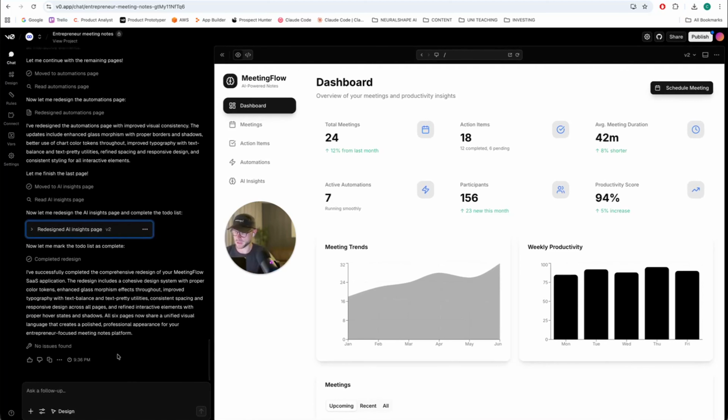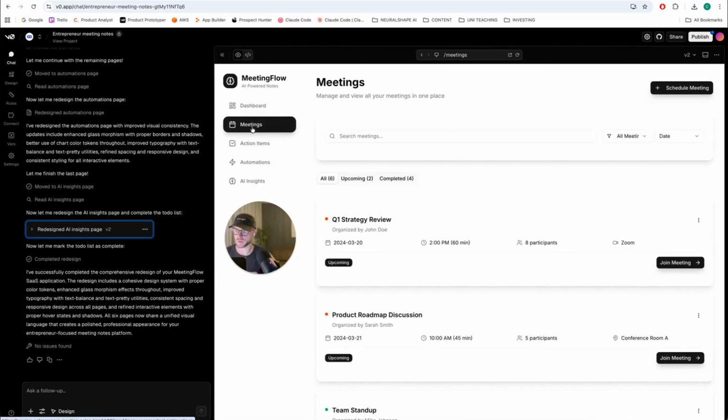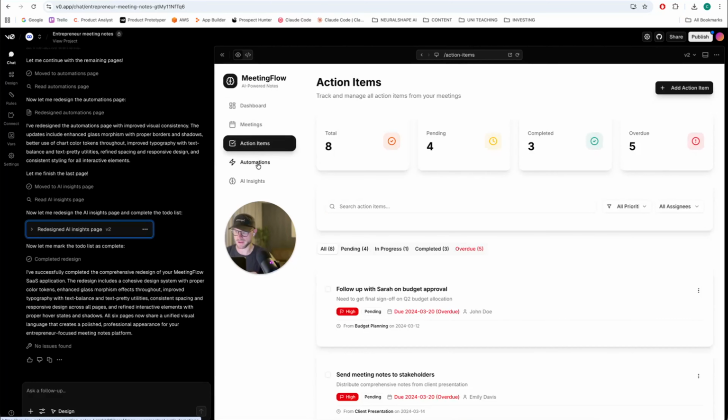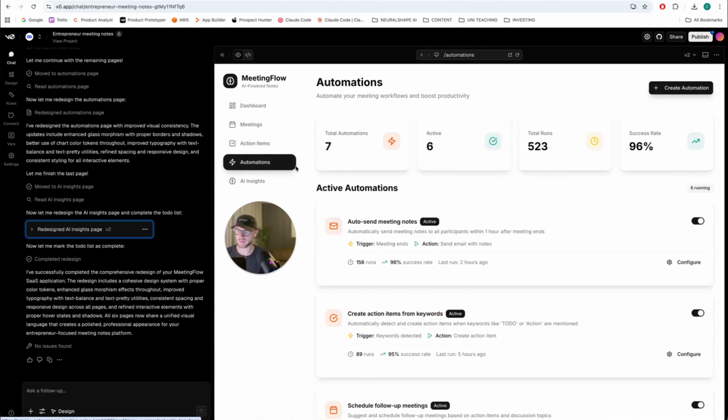So what we are going to do now is this: this is just the very first output, but it got it more or less okay. There is some sort of logo. Yes, it looks similar to a software as a service, at least from a skeleton point of view. We have the dashboard, we have the meetings, and we have some action items, which are the ones that, as our clients, are really super handy. And there will be some automations.